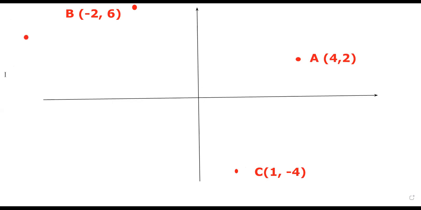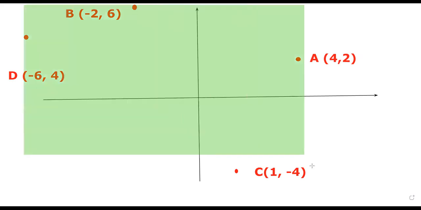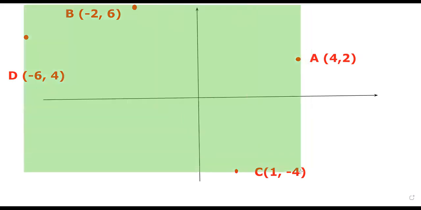Why? Because you can do it by some very simple geometrical process, something as simple as what we have learned in primary school. We can use a rectangle to enclose them, because all we want is the area within these 4 points.